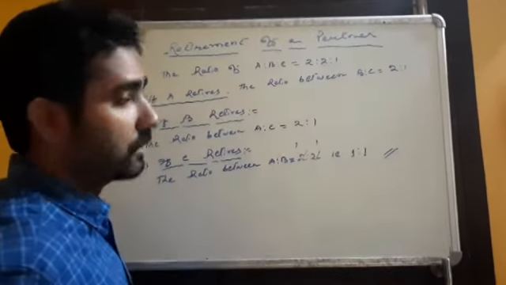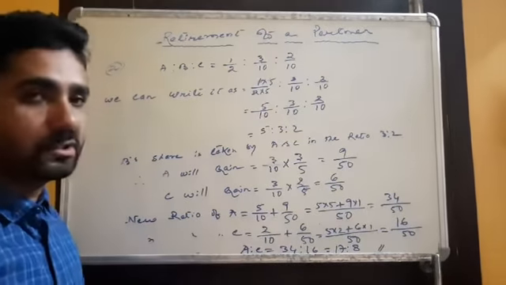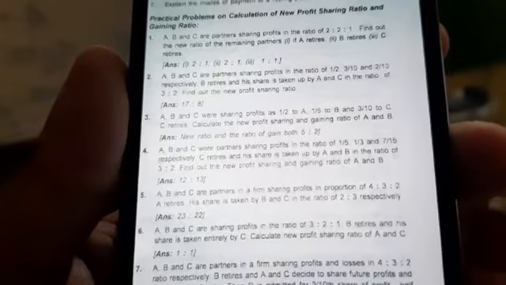Now we'll do question number 2. In question number 2, see it is given: A, B and C are partners sharing profit in the ratio 1/2, 3/10 and 2/10. B retires and his share is taken by A and C in the ratio of 3:2. Find the new profit sharing ratio.